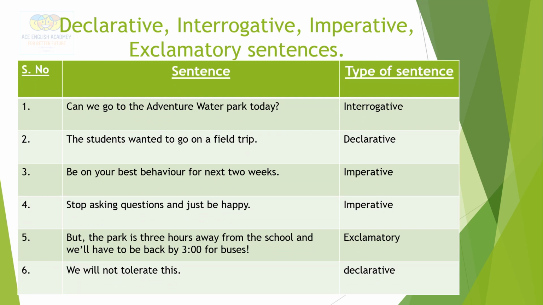I will discuss 2-3 sentences with you. Can we go to adventure water park today? So this is a question, very easy. You can easily identify it with the help of the sign of interrogation, the question mark. Second is, the student wanted to go on a field trip. Simple statement. We call it a declarative or assertive sentence.